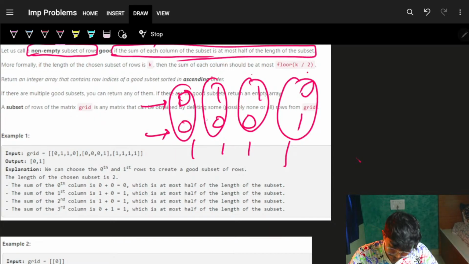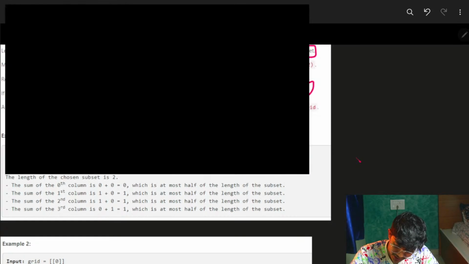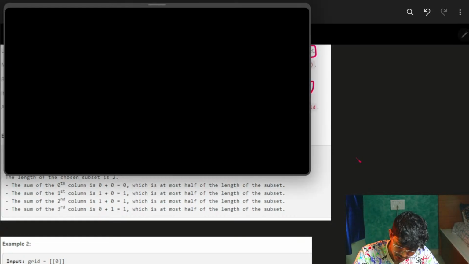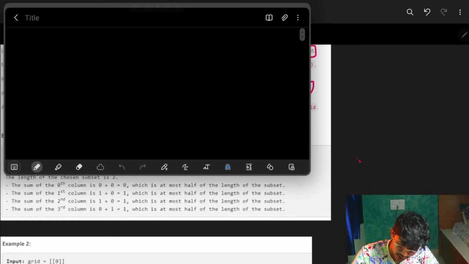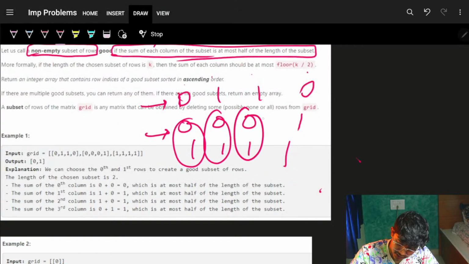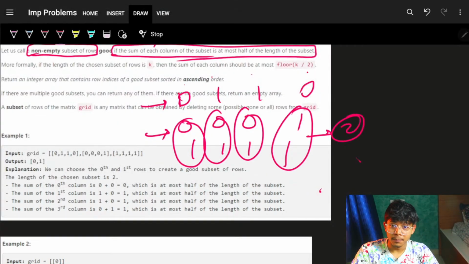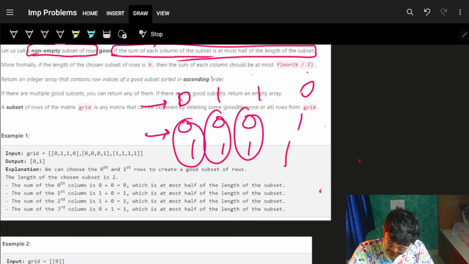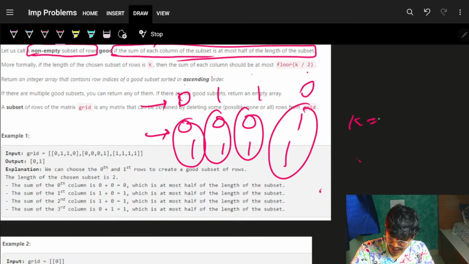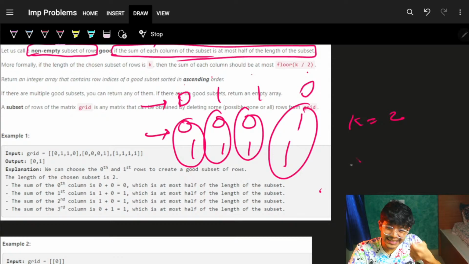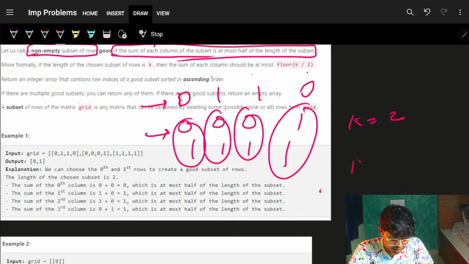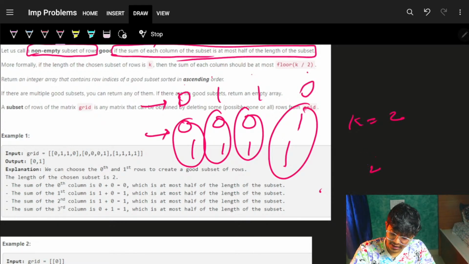Cool. If I would have chosen, sorry, let me quickly close this down. If I would have chosen that row, then it would have been 2, but the rows chosen are also 2, which is k, which is 2. So the sum should be less than or equal to k by 2, which is nothing but 1.